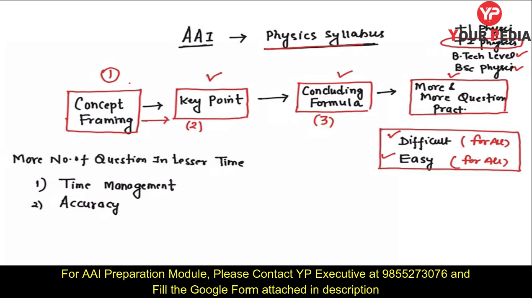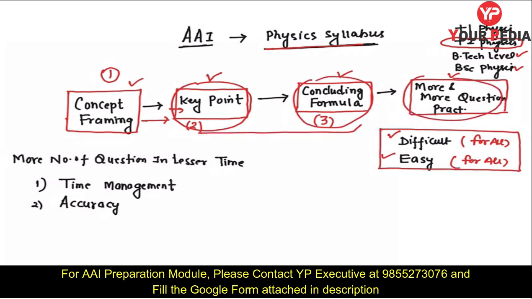So if you want to prepare well, you just need to understand the concept, then from that concept include the key points. You don't need to go into great depth of the concept, honestly. I will guide you, when I provide some course material, up to what level you need to go into the concept. There are different levels of concept: basic, advanced and more advanced. For the Airport Authority of India, you need a moderate concept of any topic. Is it clear? But your focus should be more on key point conclusions, making a formula sheet, and doing more and more questions, right? These three, why are these three important?